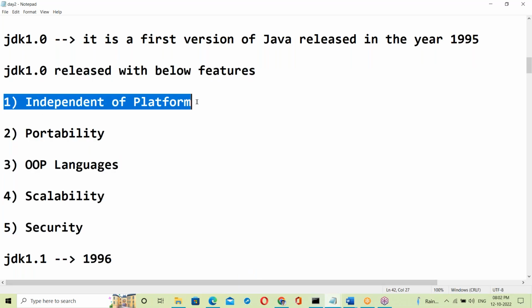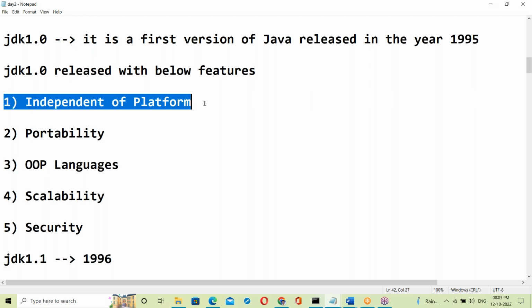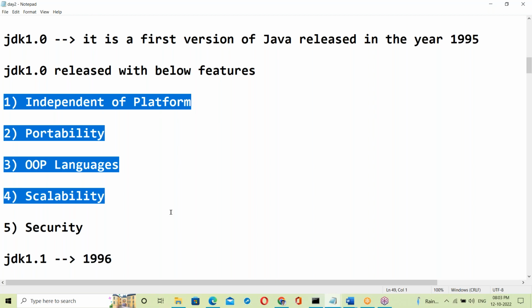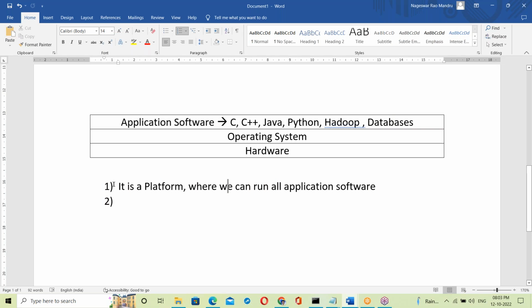Java is independent of platform, right? Platform here means OS. Java is independent of platform, that means a Java program runs on any OS. How is a Java program made independent of platform? That is the next topic, a topic for tomorrow. Today is all the basics. So what is an OS? It's a platform where we can run all the application software.